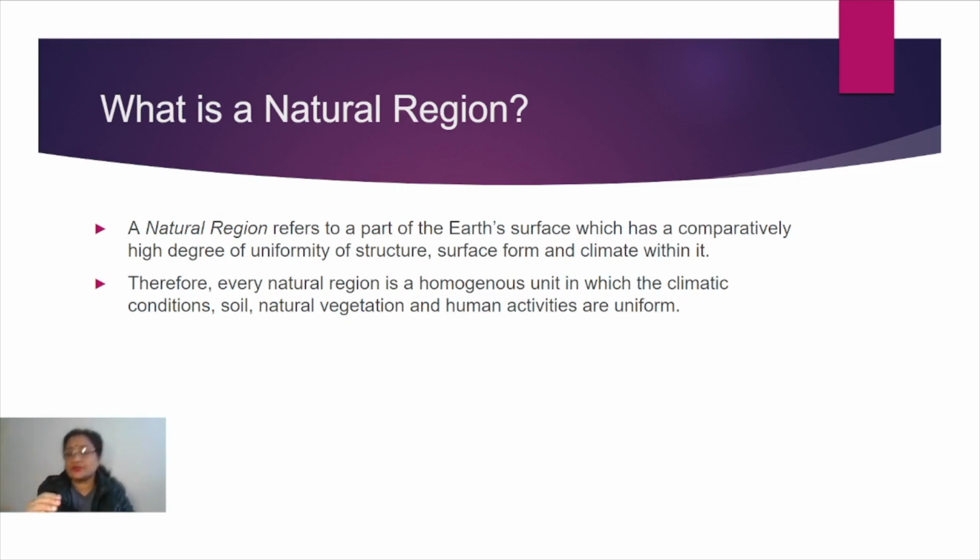Suppose we are just taking physiography, the landform. So we divide the world according to the different types of landforms and their formation, and then we can call all those divisions physiographic regions of the world. So this is how the division is made, and what is the main purpose behind it? The main motive is to study in a better way.